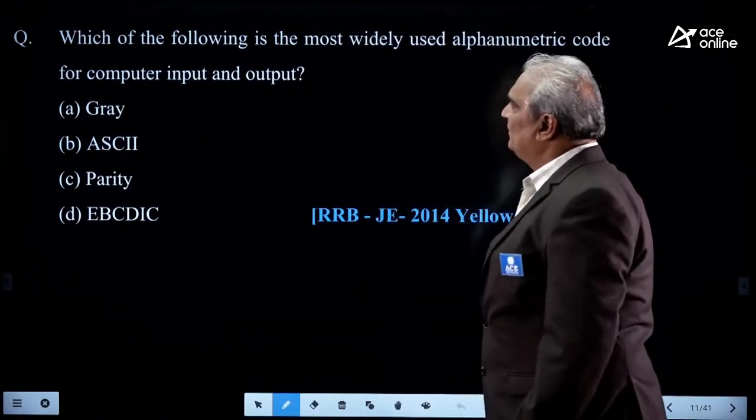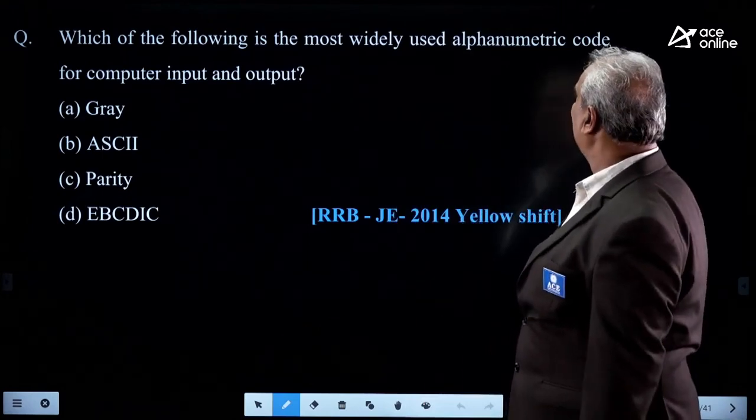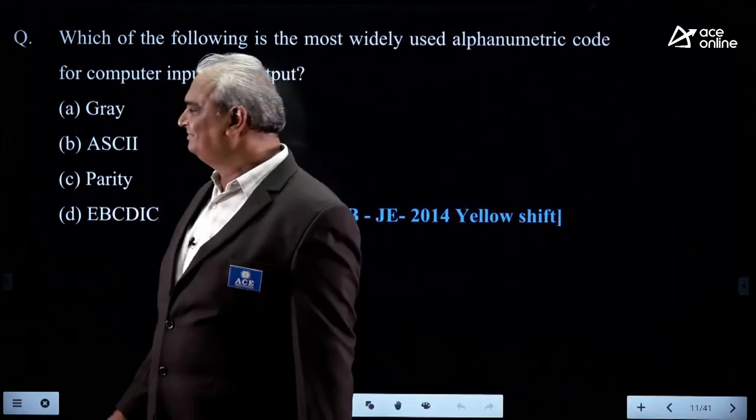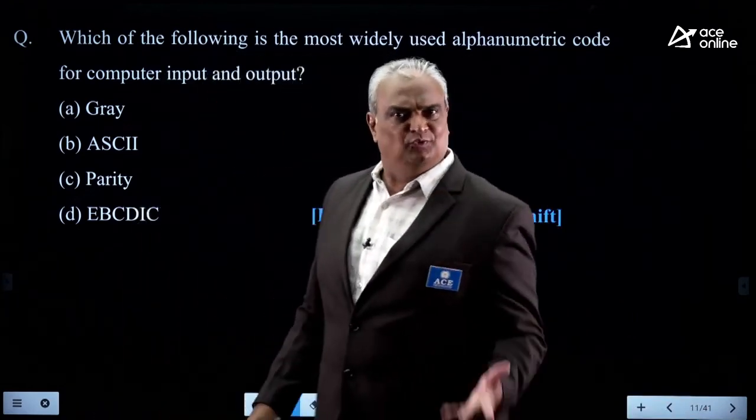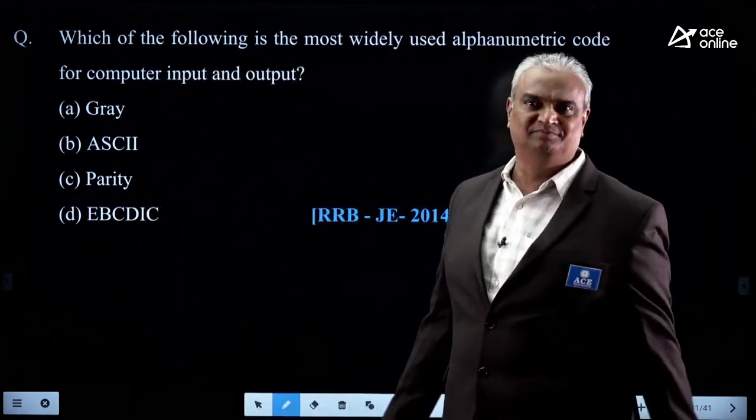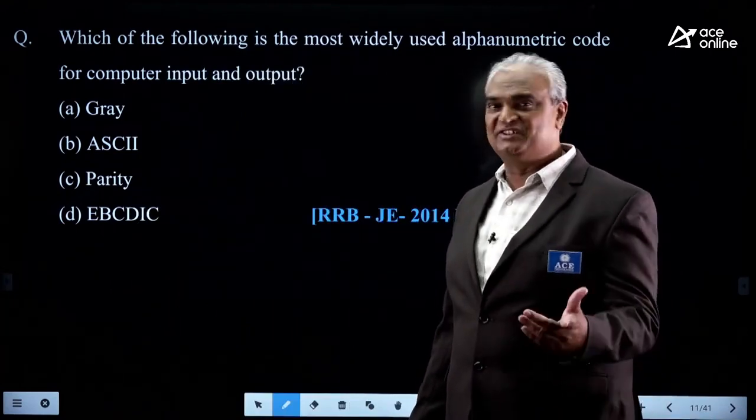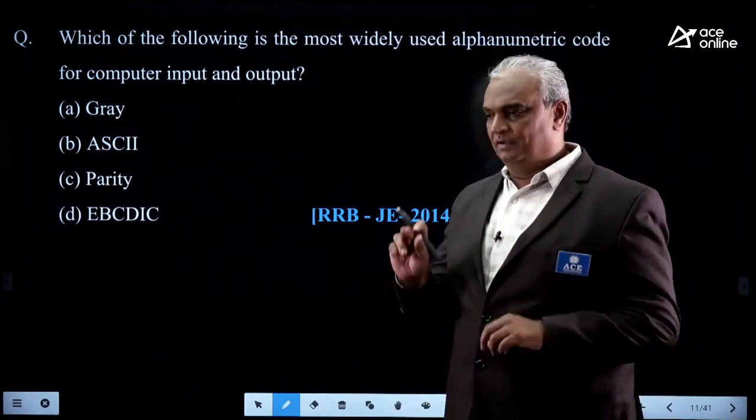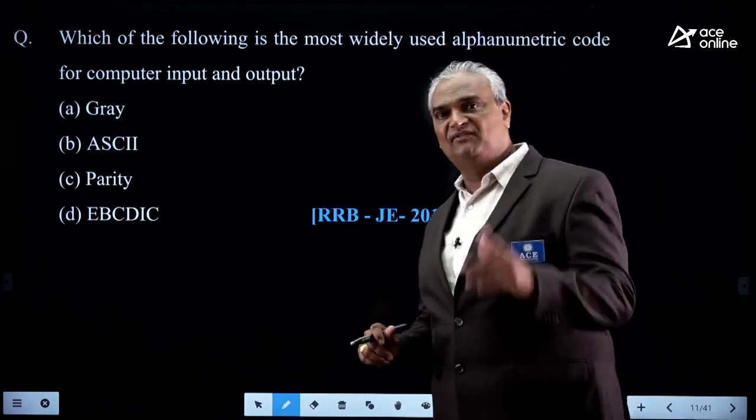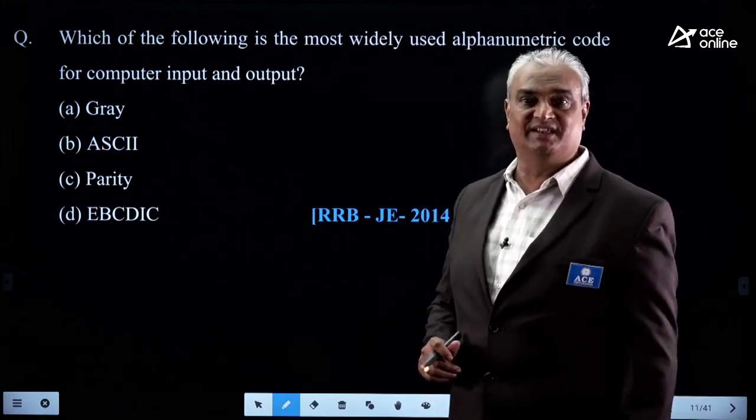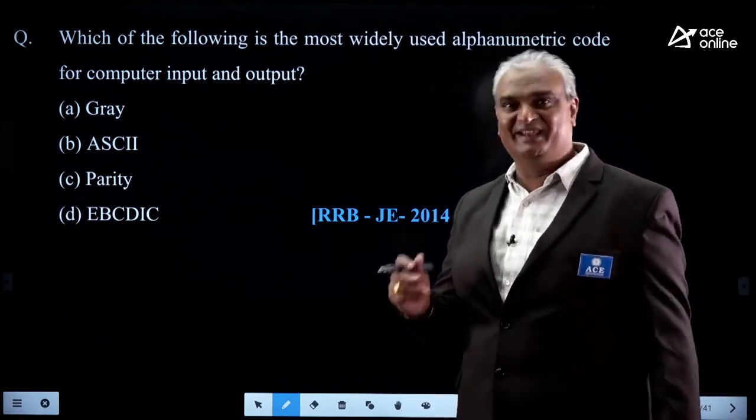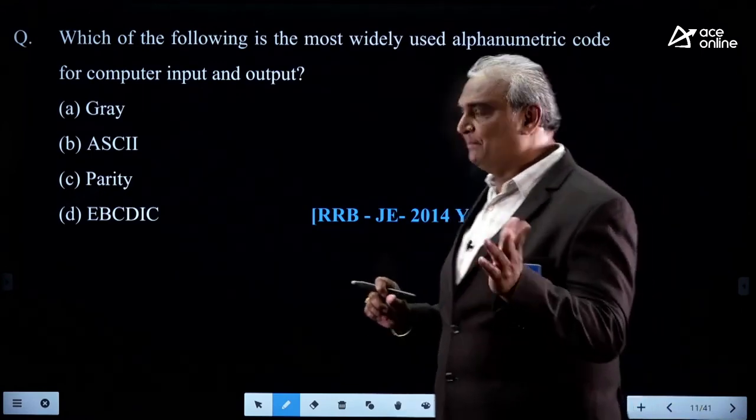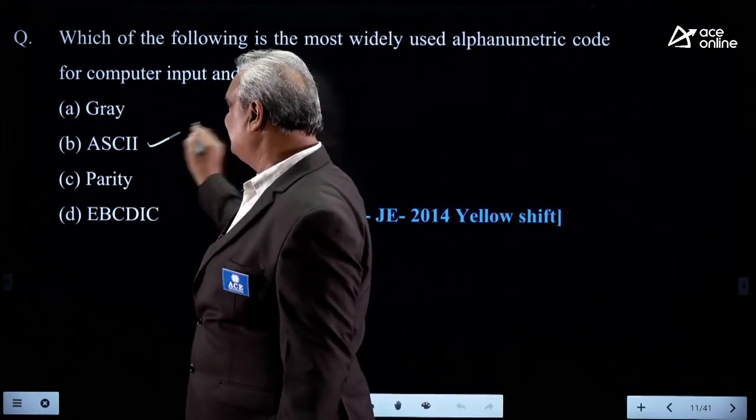Look here. Which of the following is the most widely used alphanumerical code for computer input and output? While operating a system, we use a keyboard. In that keyboard, so many symbols are there. Numerals 0 to 9 are there, uppercase alphabets are there, lowercase alphabets are there, special symbols are there, space is there. So he asked, that keyboard is designed with which type of code? It is nothing but ASCII.